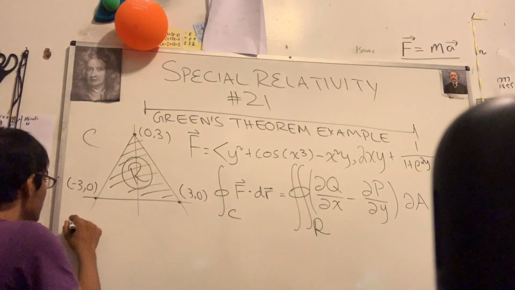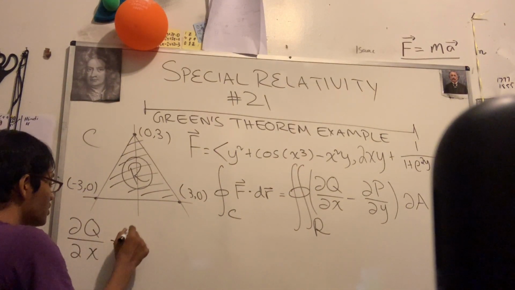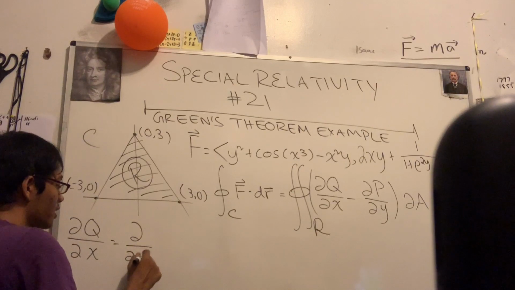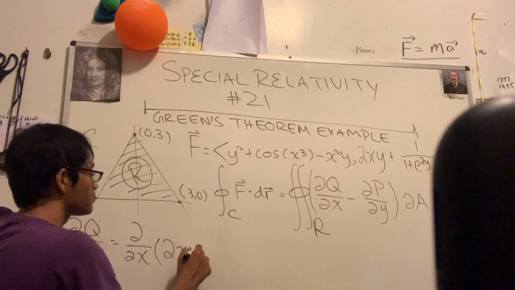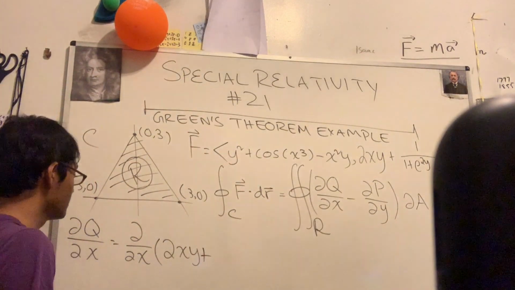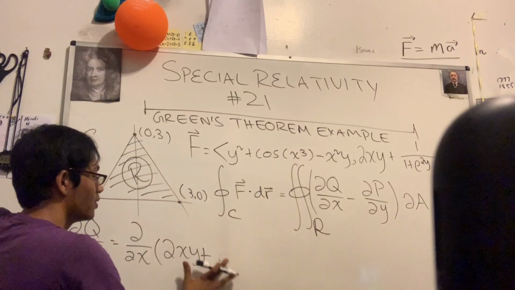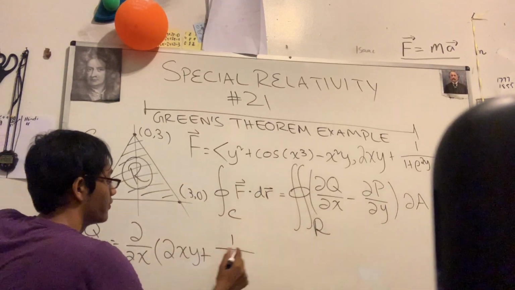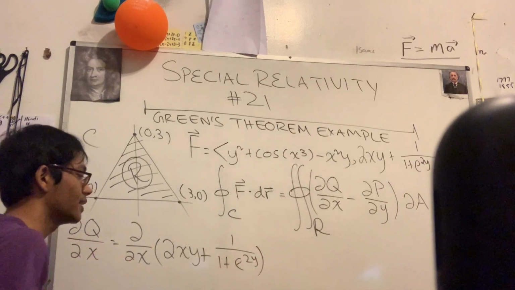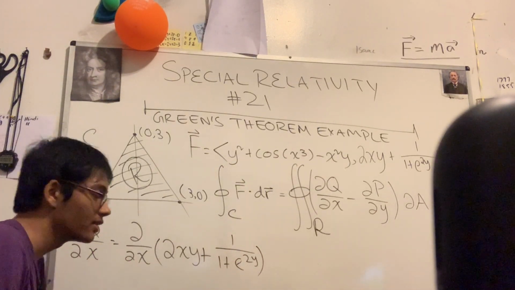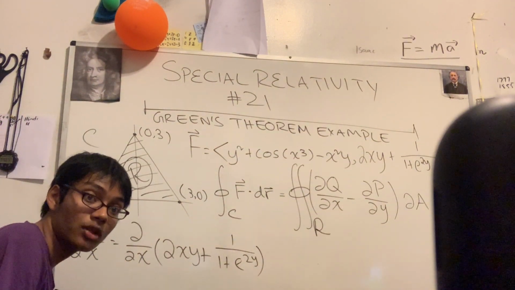Okay, so partial q partial x is going to be equal to partial x of what? Well, what's our q? Our q is 2xy plus 1 over 1 plus e to the 2y. And that's what we're taking the partial derivative of. Now this should be pretty straightforward, pretty simple, hopefully.